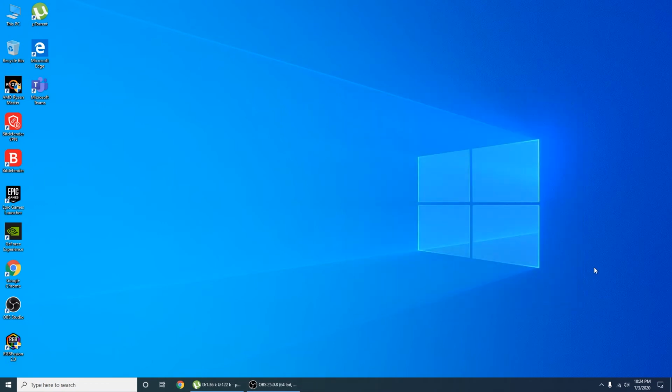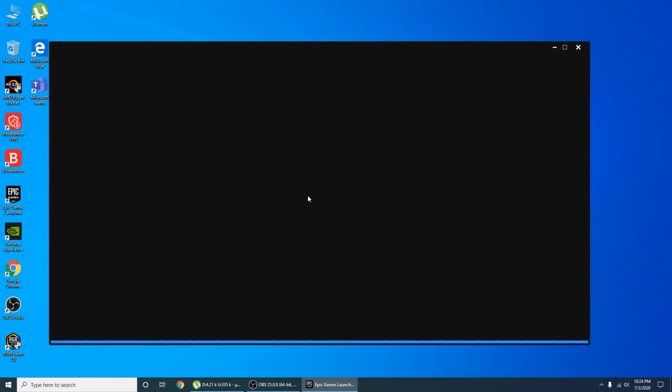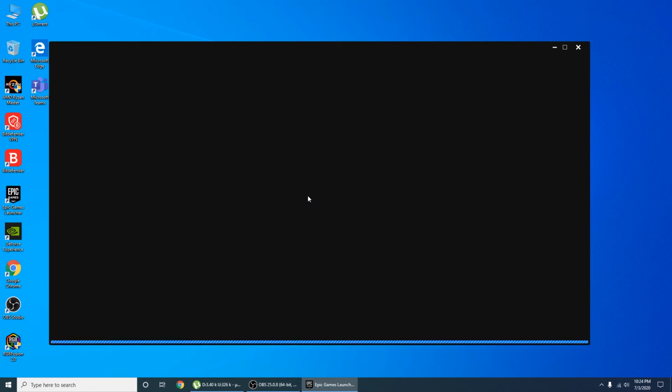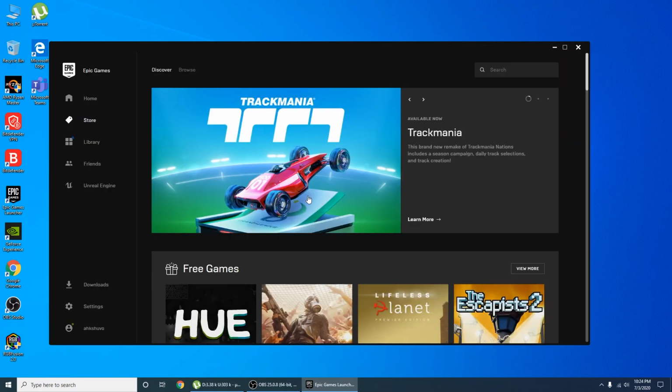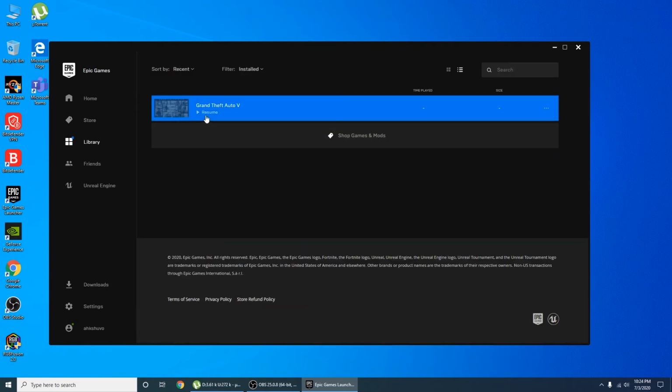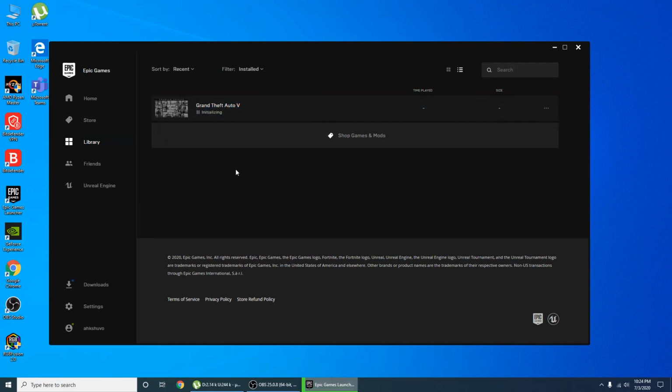So now we have ended the task, and if you come here there is no Epic Games Launcher, so it is completely stopped. Now restart the Epic Games Launcher again. Wait for a moment, it's being started. Okay, if you restart the Epic Games Launcher and look at downloads, there's obviously no download, but if you go into the library, you can simply press resume. If I press resume, it will start right away.